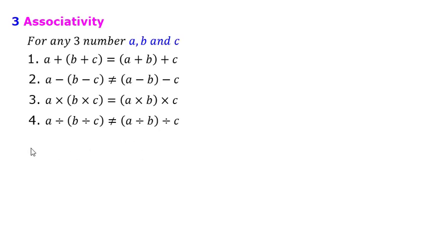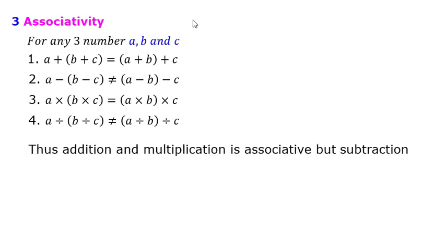But if I divide, like a divided by b divided by c, this is not going to be equal to a divided by b divided by c. These things you can check with any number. You can check with any natural number, or any integer or any other type of number. So here addition and multiplication are associative, but subtraction and division are not.